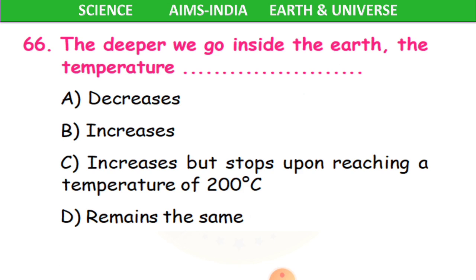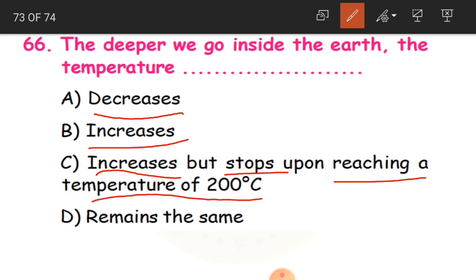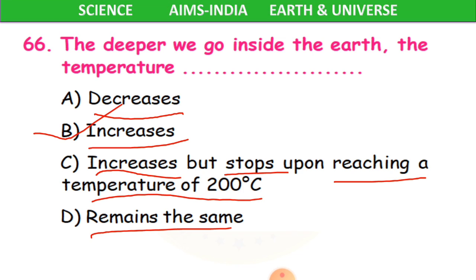So the last question for this chapter is 66th question children. The deeper we go inside the earth, what happens to the temperature? Does it decrease, increase, increase but stop upon reaching a temperature of 2000 degrees centigrade, or remain the same? And the answer is increases. The deeper we go inside the earth, the temperature increases. Like we have already learned before, the inside layer, especially the core, is very hot. So it is going to increase. Clear children?